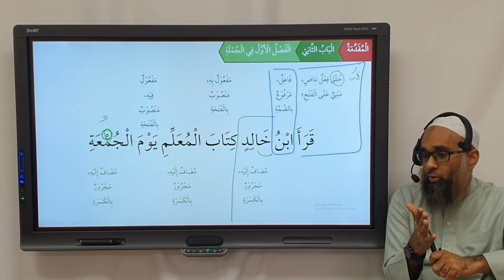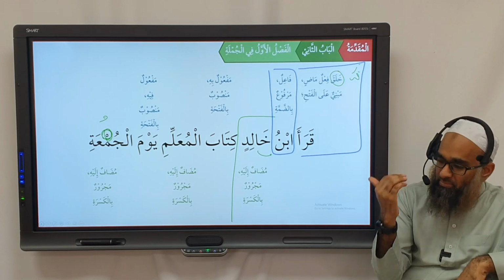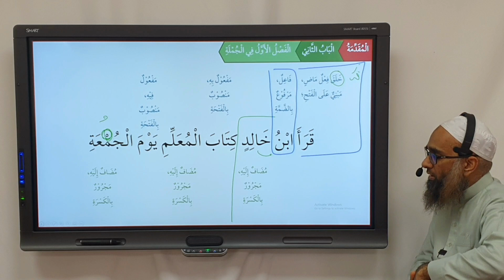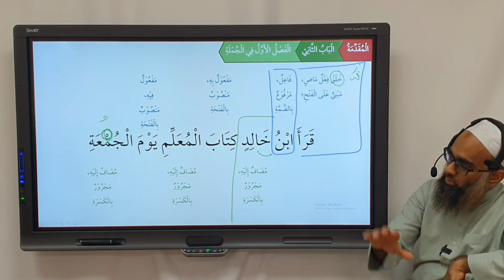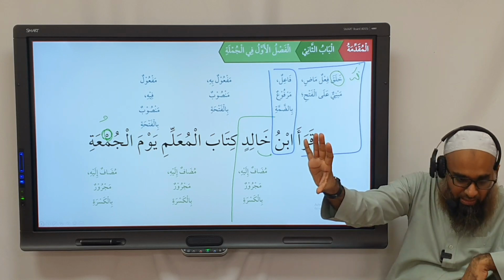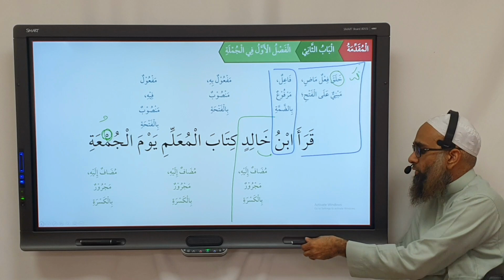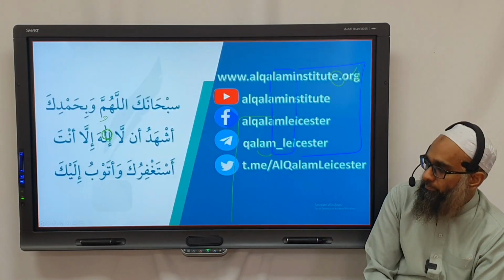And a musnad ilayhi and musnad are called what? The umda. And everything else is called the fadla. And jumla ismiya is ma sadarat bismin, and ma sadarat bifi'lin is jumla fi'liya. And then we learn to do the I'rab of individual words. We'll do the grammar, the rules of Arabic and the Nahw at first, and then after that, we'll go through the I'rab. So we practice to do both of them, inshallah. Any questions before we finish?